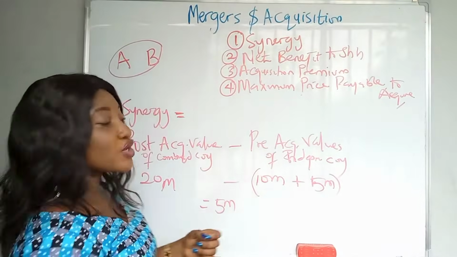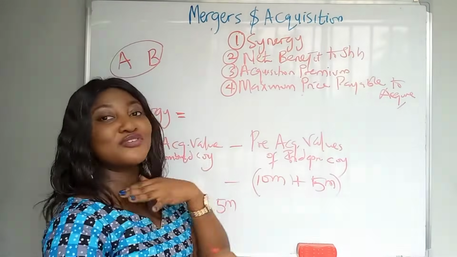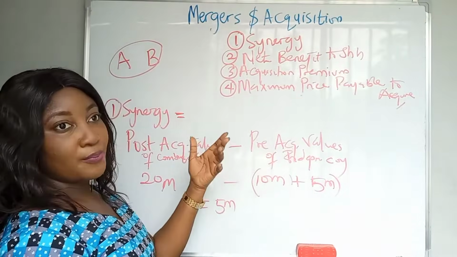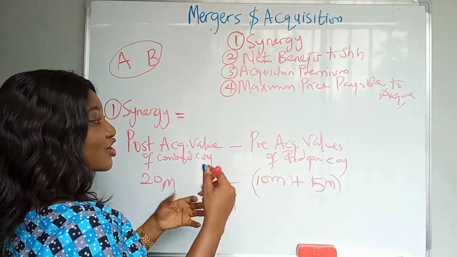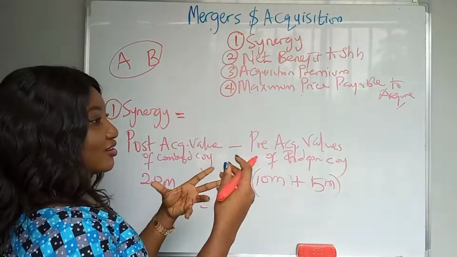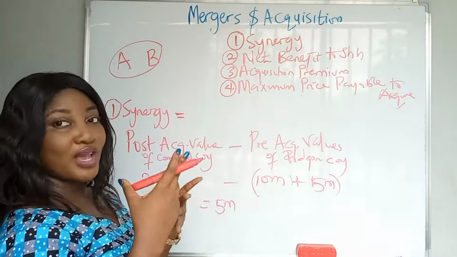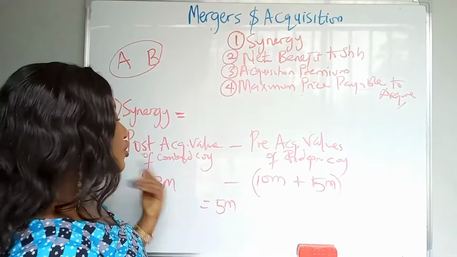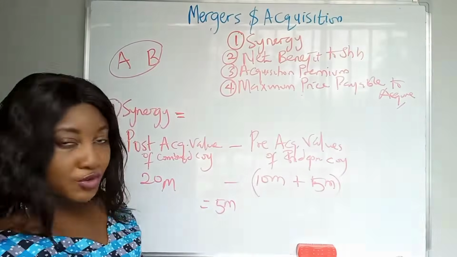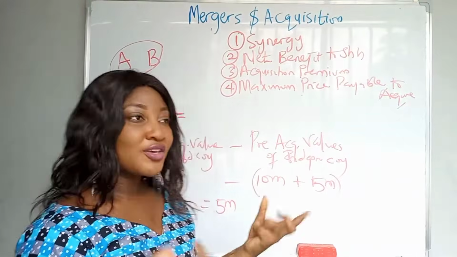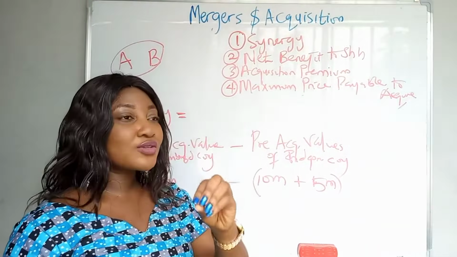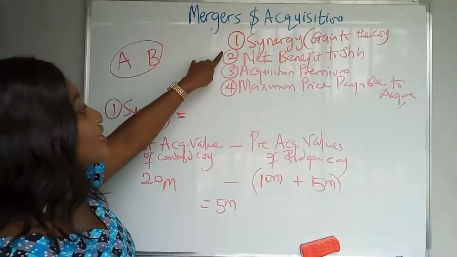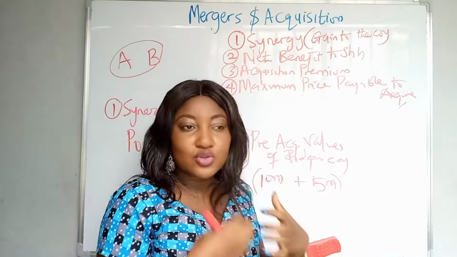Where the trick usually is, when you want to value the company, they will give you different information on how you should value the predator company or the prey. The predator company is the company that wants to acquire the target company. There is target company and predator company. The target company is the one that wants to be acquired. So sometimes they won't tell you the value of the predator company or the prey company or both of them. You now have to go and do the valuation, and that was why corporate valuation had to be treated before mergers and acquisition.